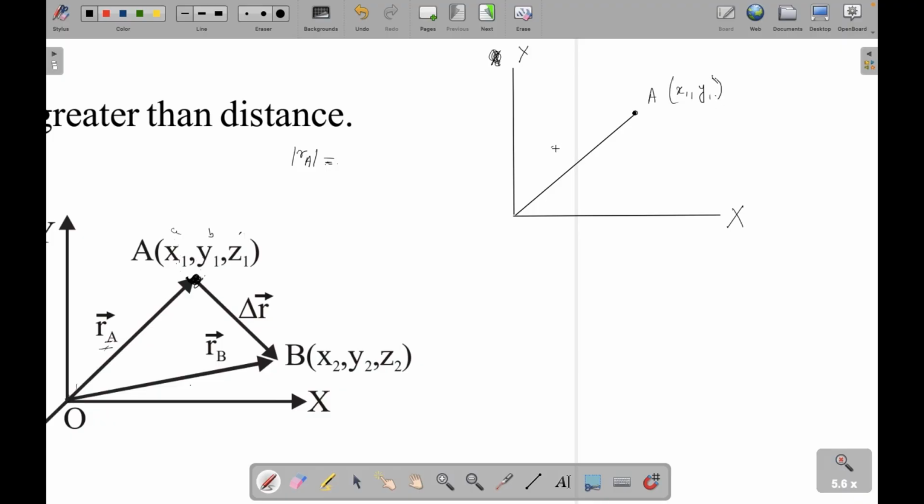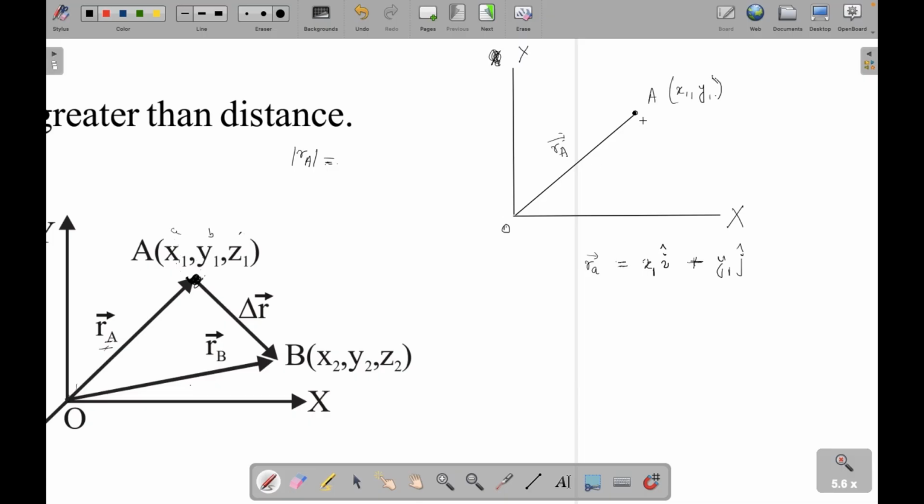This is RA, the position vector of A, and this is the origin. I'll write RA in vector form as x1 i cap plus y1 j cap. This is the value.